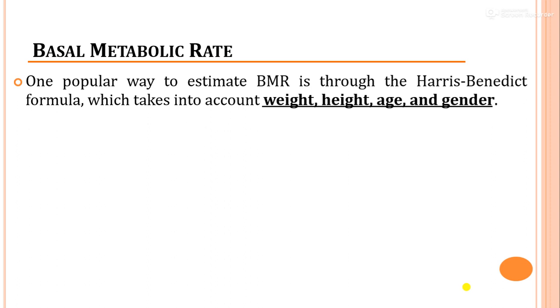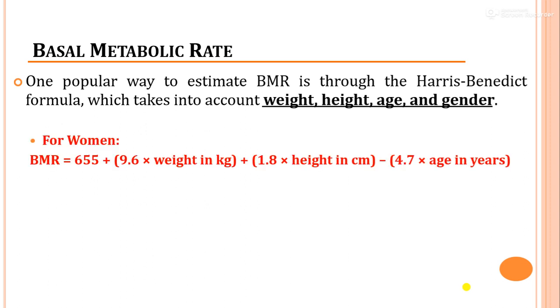So one popular way to estimate BMR is through a formula known as the Harris-Benedict formula, and it takes into account the weight, height, age and gender of a person. By feeding this data into the Harris-Benedict formula, we can estimate the BMR.